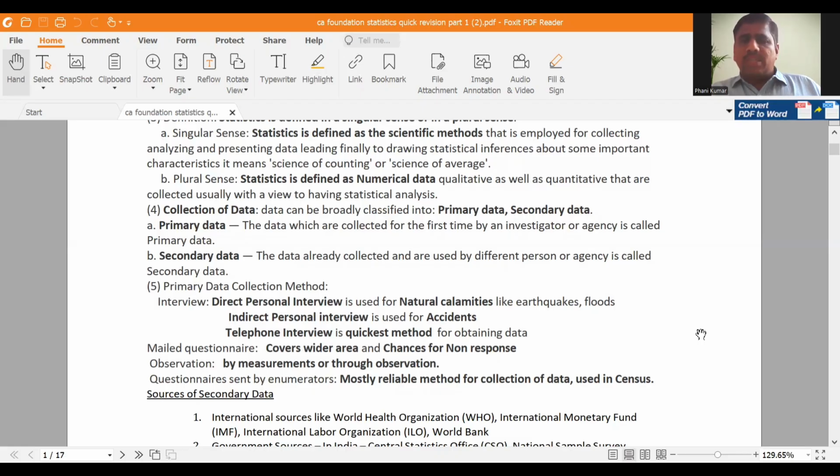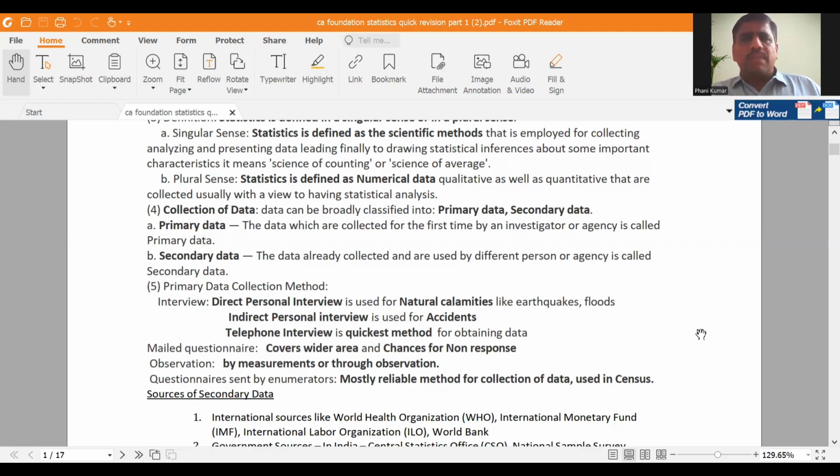Next, observation method. Just by observation, that means by measurements you are collecting the data, that is known as observation, by measurements or through observation. Next, questionnaire sent by enumerators. Mostly this is the reliable method.